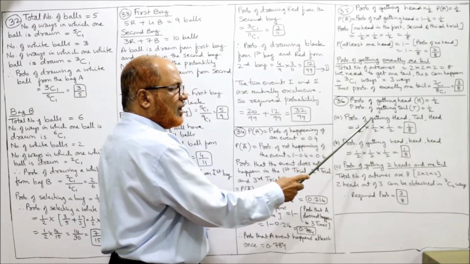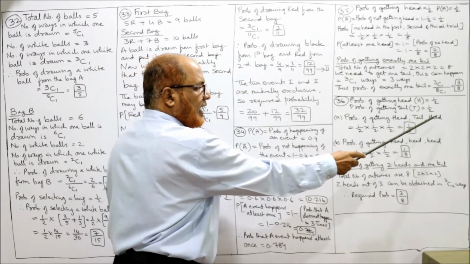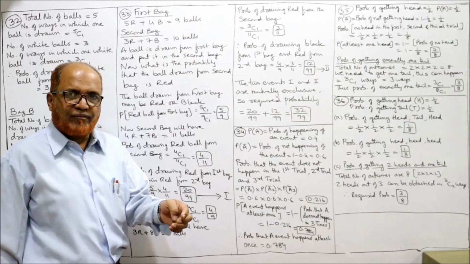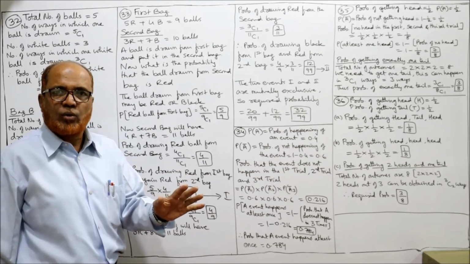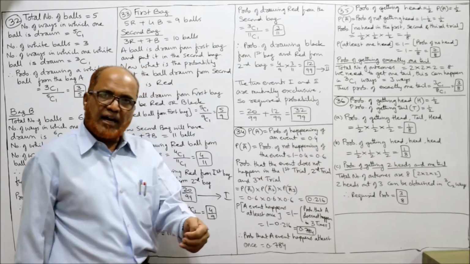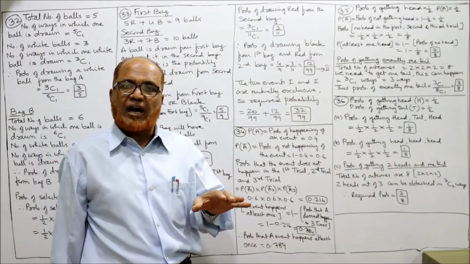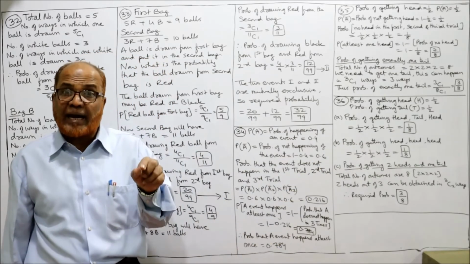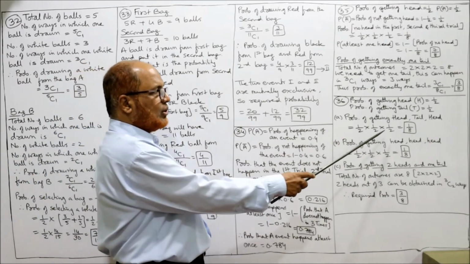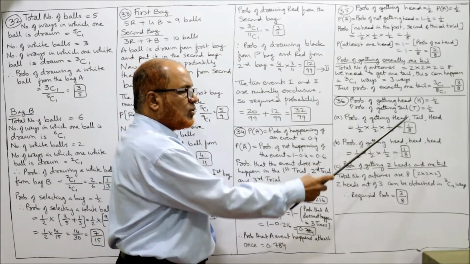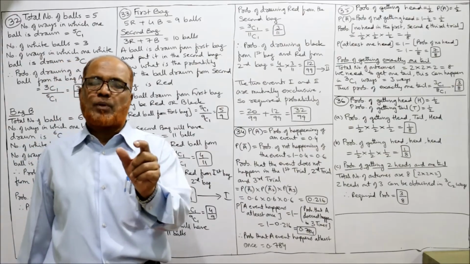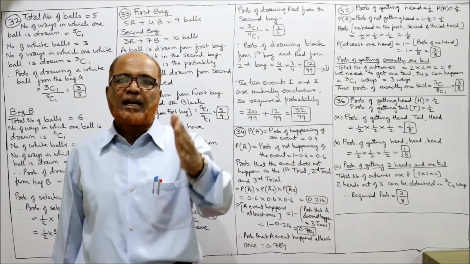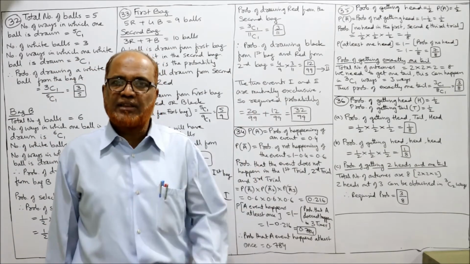So the first throw being head is 1 by 2, the second throw being tail is also 1 by 2, the third throw being head is also 1 by 2. So 1 by 2 into 1 by 2 into 1 by 2 is 1 by 8. 1 by 8 is the probability of getting head, tail, head in this sequence.